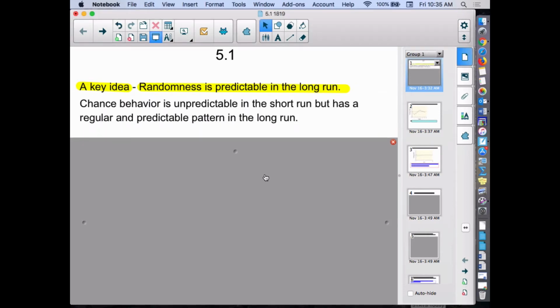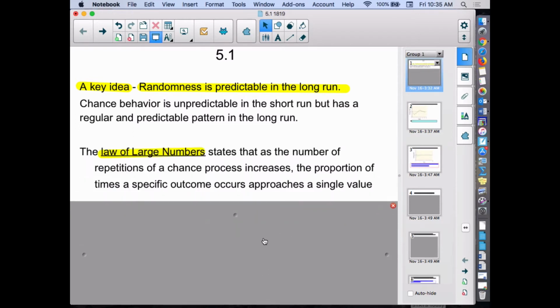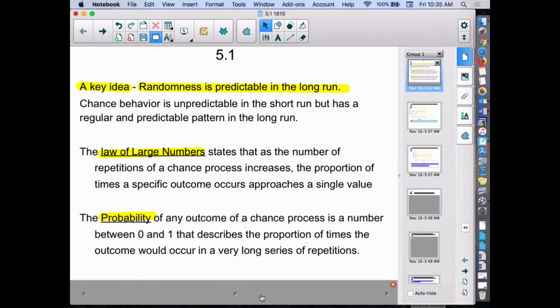One is that randomness is predictable in the long run when we're talking about probability. So chance behavior is unpredictable in the short run, but has a regular and predictable pattern in the long run. The law of large numbers states that as the number of repetitions of a chance process increases, the proportion of times a specific outcome occurs approaches a single value. And then when you put those two ideas together, what we call the probability of an outcome of a chance process is that number from the law of large numbers.